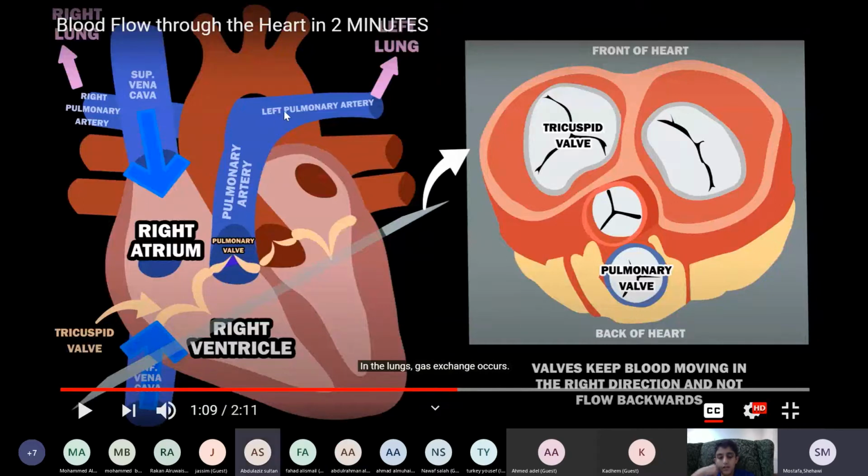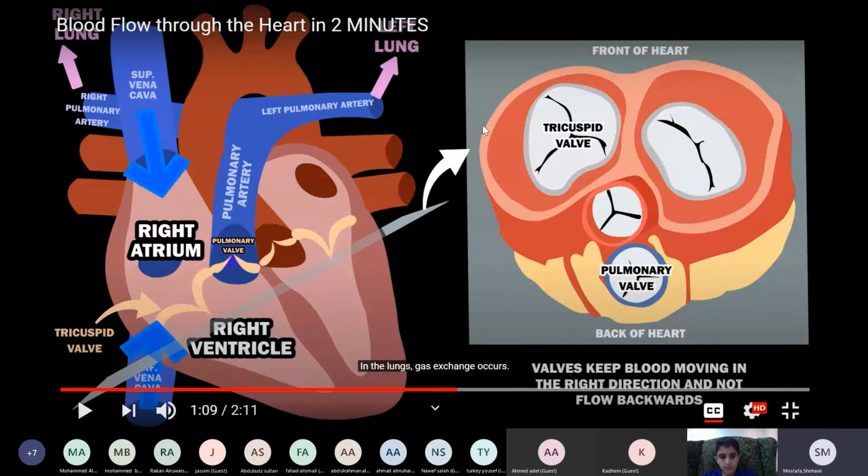Who can answer? To breathe. Yes, to get rid of carbon dioxide. Yes, to discard carbon dioxide and take in oxygen.